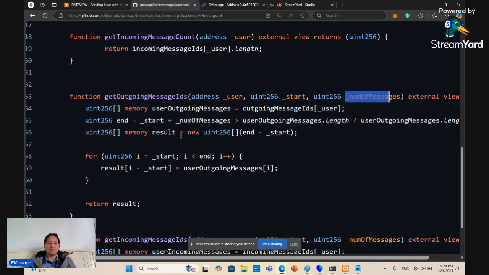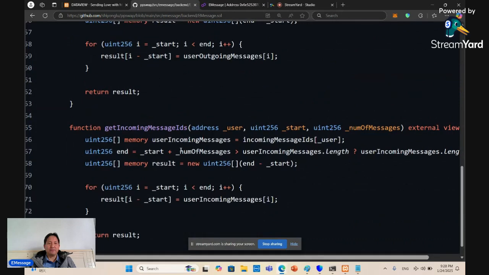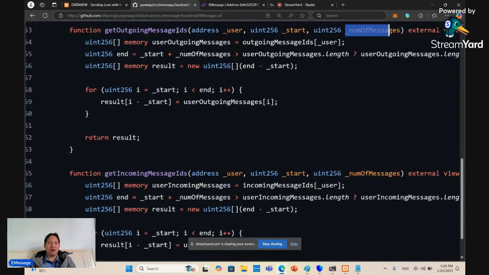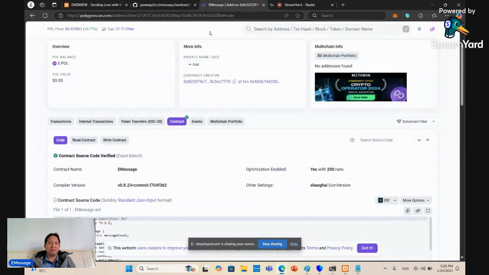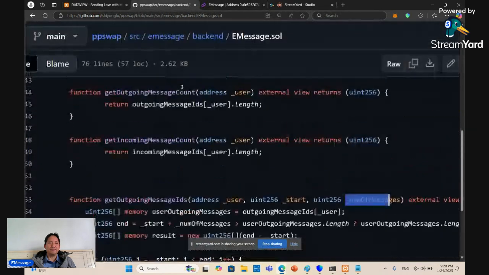So this allows us in the front end to retrieve the range of messages that you want for paging, for example. And this is just for outgoing, and this is for incoming. It's similar. So that's very much the back end.